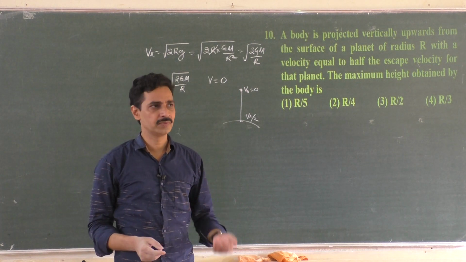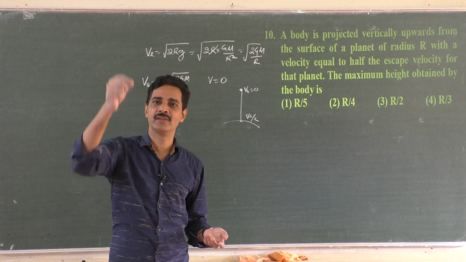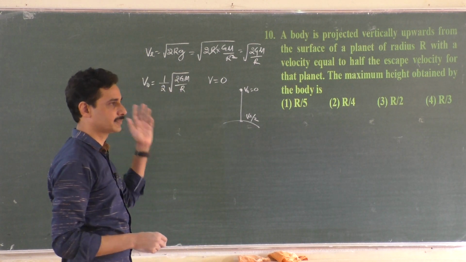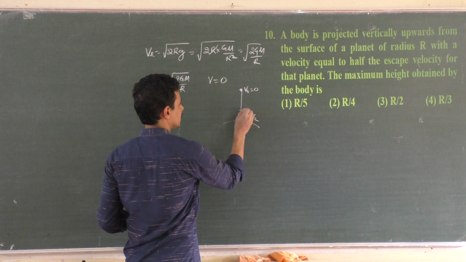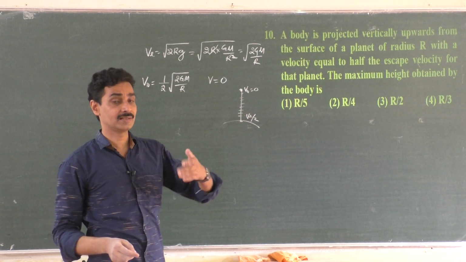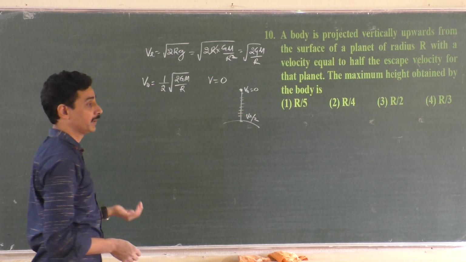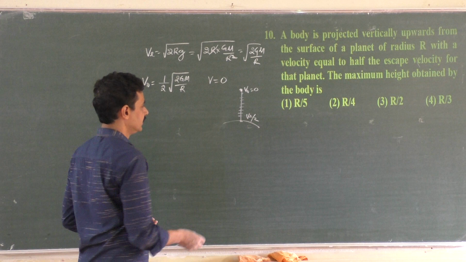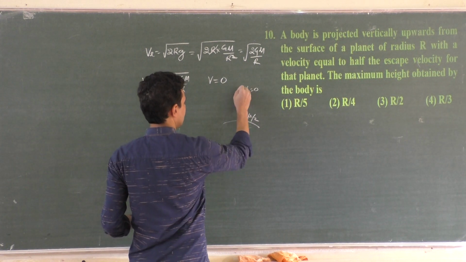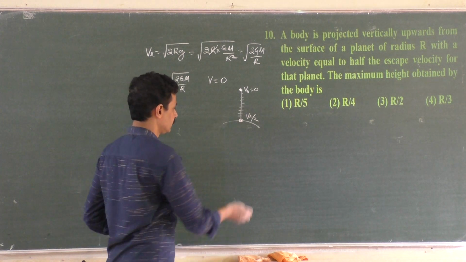Suppose you throw an object which goes to 100 meters or 200 meters, no problem, you can use the same g everywhere. But here you can't expect the same g everywhere, because it is thrown with such a high velocity. It goes to a point where the acceleration due to gravity keeps on changing with height. So you need to apply the law of conservation of energy. The total energy here and total energy here must be the same. That's how we derive escape velocity, right? In the same way we have to do.